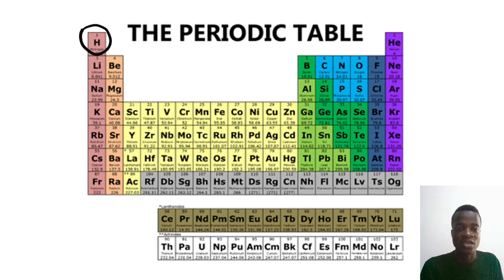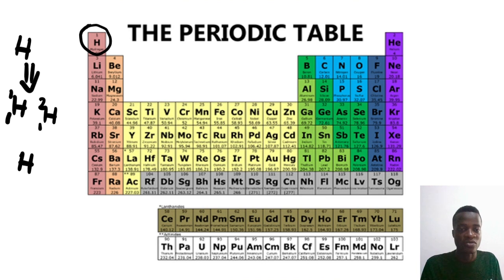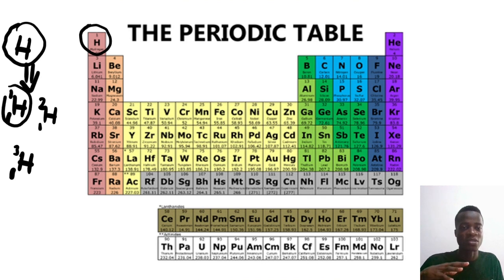If you focus on this first one, this is hydrogen, for example. If you take hydrogen alone out, hydrogen contains atoms, right? So you have the proton atom, hydrogen 1 here. We also have hydrogen 2, deuterium, and then we also have hydrogen 3, tritium. We'll talk about that. The hydrogen alone is the element hydrogen, but the element hydrogen has atoms inside, like children inside.